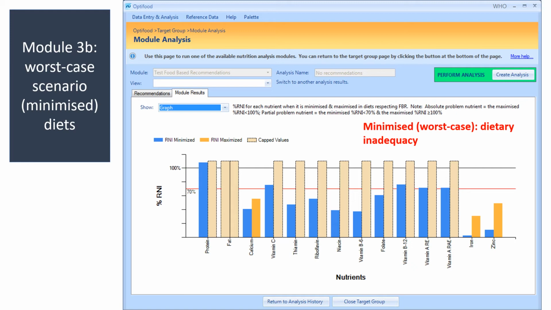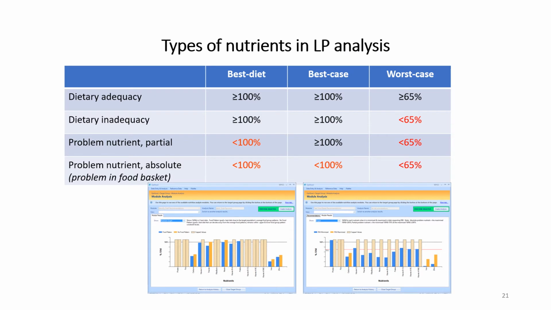And here you can see, for example, in the blue bar, the thiamine, riboflavin, niacin, B6, and folate still fall below 70% RNI, and that means they are still dietary inadequate, as compared to vitamin C, B12, and vitamin A, which meet the EAR. And so, in summary, using the LP Module 2 and Module 3, for each nutrient, you can